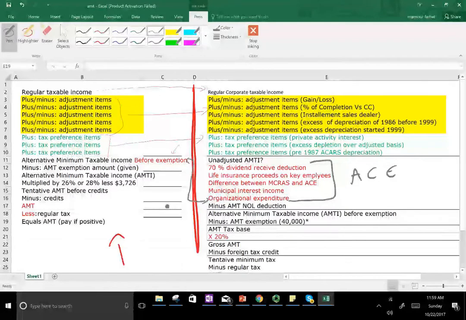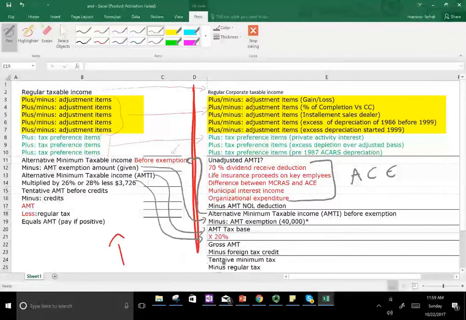Back to similar to the personal income tax. Alternative minimum tax before exemption. Then we have an exemption. Same thing. Then we have the AMT base. Then we have a tax rate, a different tax rate, but the same concept. Then we have gross AMT. Then we have the credit.